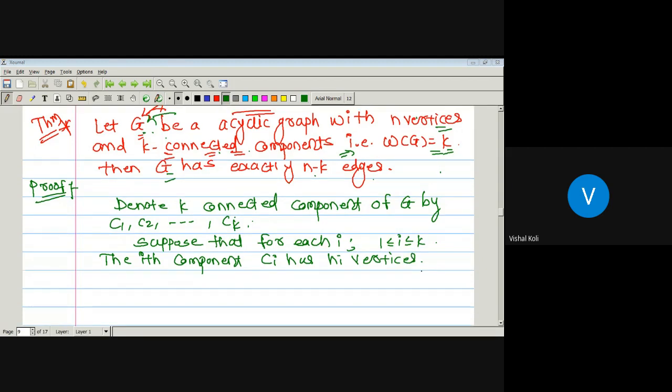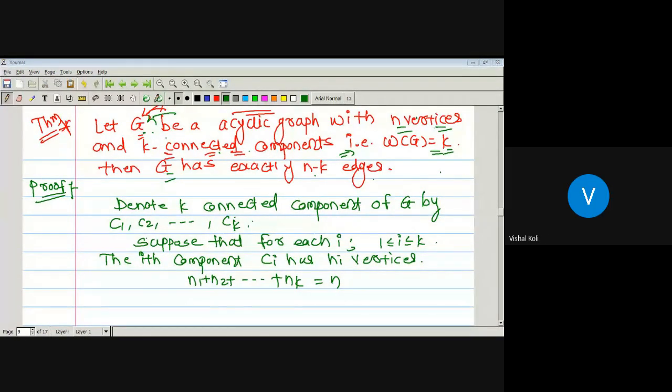Each Ci has ni vertices. C1 has n1, C2 has n2, up to Ck that is nk. So n1 plus n2 plus up to nk, which is nothing but n, since the graph G has n vertices. Yes or no? Yes, sir.